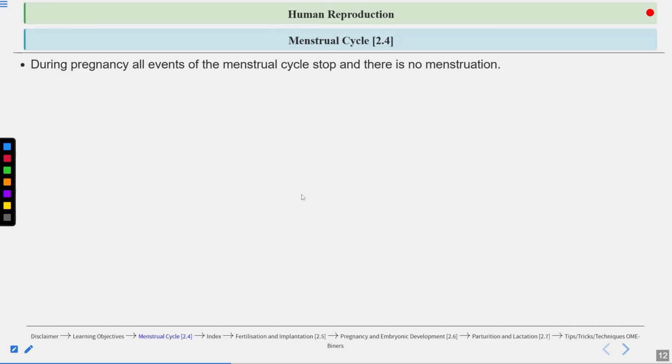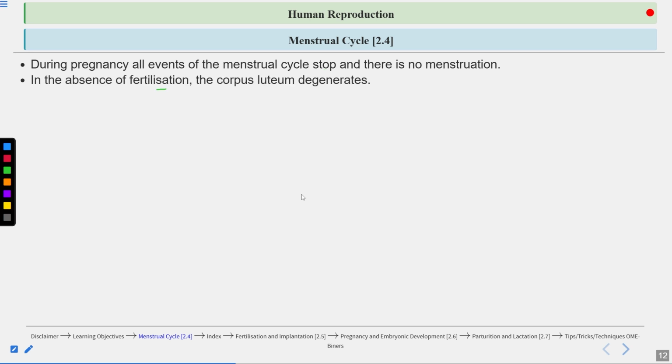So during pregnancy, all events of the menstrual cycle stop. So there is no menstruation during pregnancy. Why does this happen? Because the progesterone level is very high. Progesterone levels are maintained, and if the progesterone level is maintained, then the endometrium will always be thick and there will be no shedding of the endometrium, so there will be no bleeding.